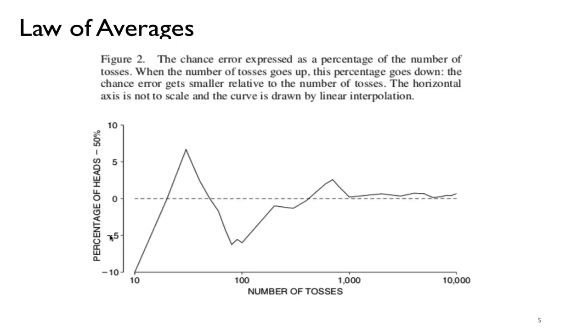Another way to think about this is that as I have more and more tosses, the chance error expressed as a percentage should go down to 0. For example, if I were to do 1,000 tosses, then this chance error as a percentage should be very close to 0.